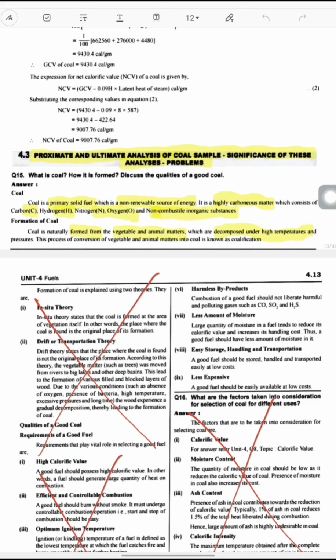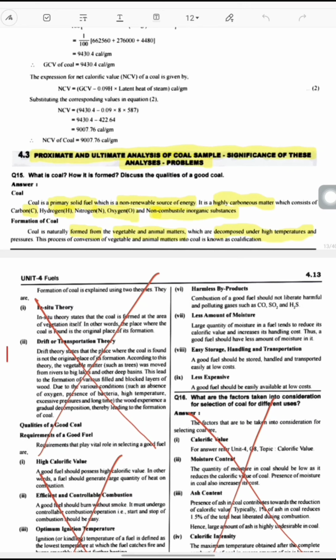Coal is a primary solid fuel which is a non-renewable source of energy, which we can't regenerate. It is highly carbonaceous matter, that means it contains carbon, and it consists of carbon, hydrogen, nitrogen, oxygen, and non-combustible inorganic substances. Hydrogen, nitrogen, and oxygen are the other constituents present in the coal.